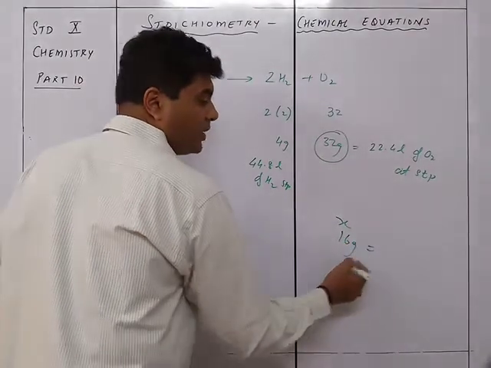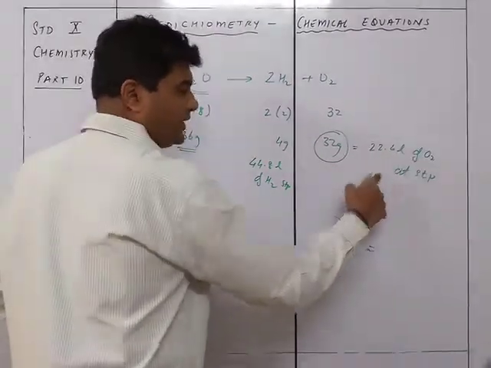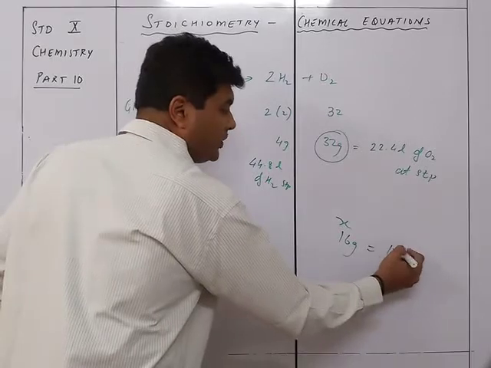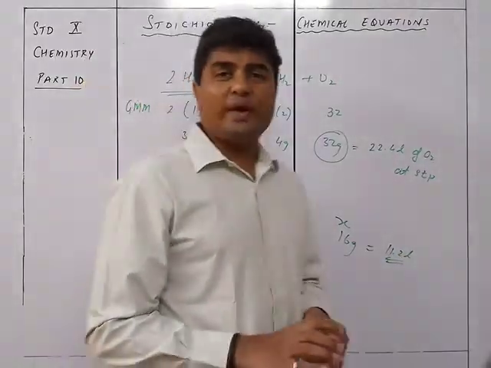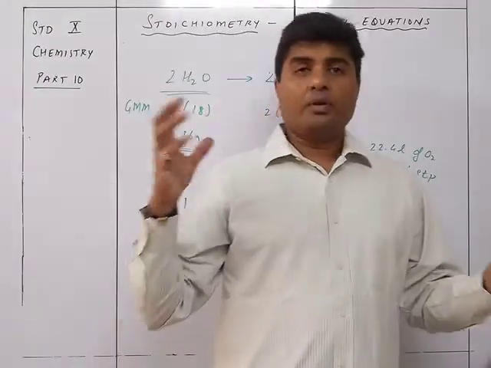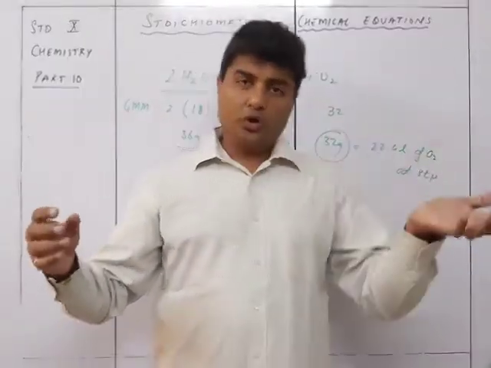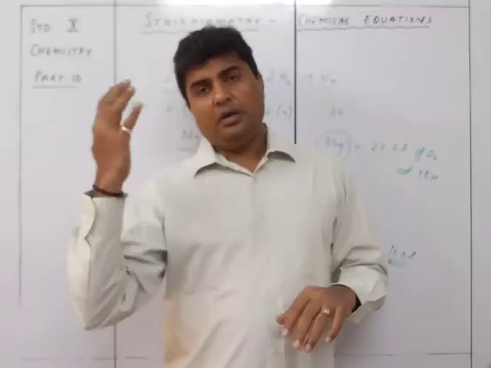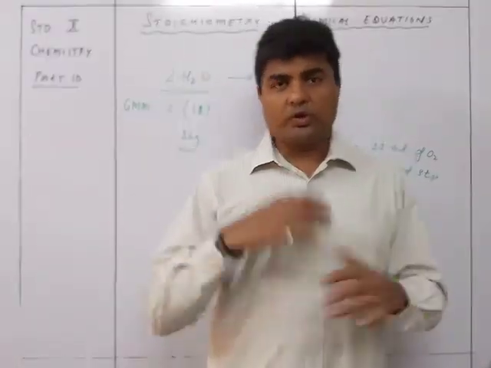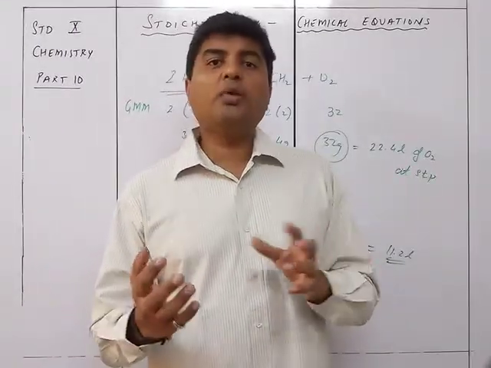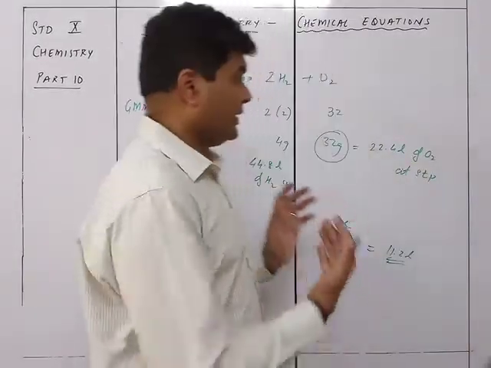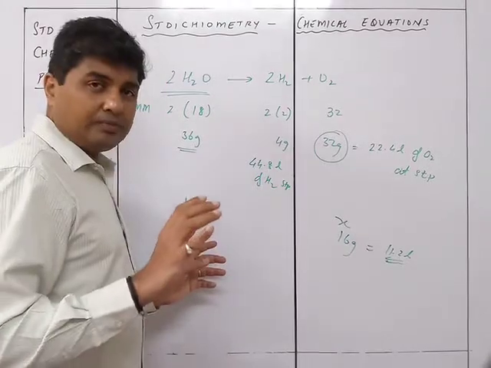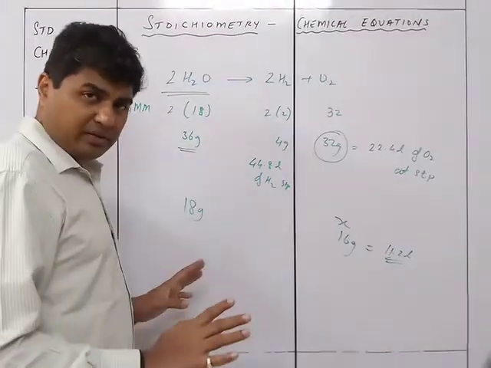So that will be equal to what? Now 32 is 22.4 liters, so 16 will be how much? That will be 11.2 liters. Got it? So in this way, you are comparing the GMM with the volume and with the number of molecules or the moles. What we did in the mole concept, the same thing we are going to do over here, and that is the simple unitary method.